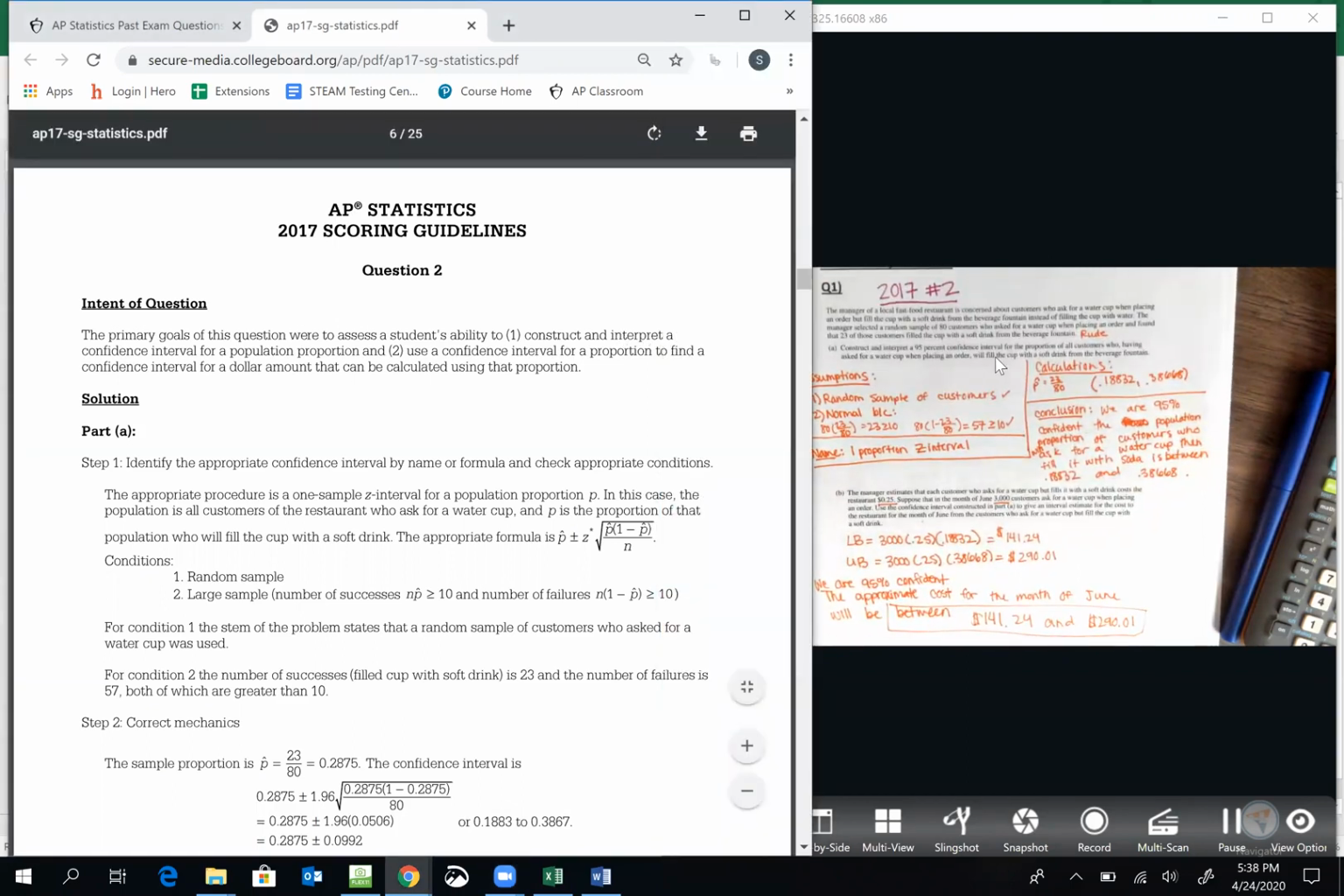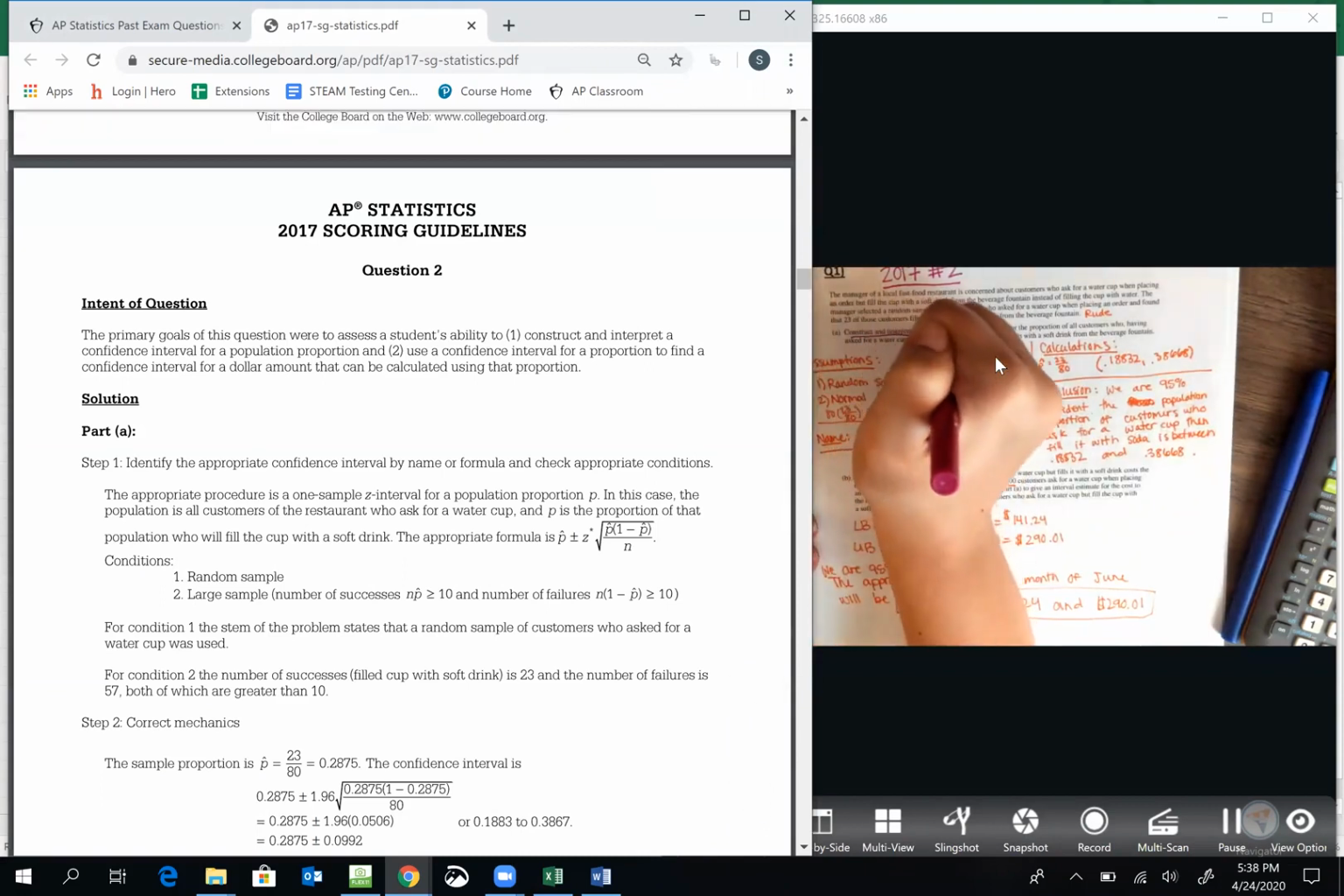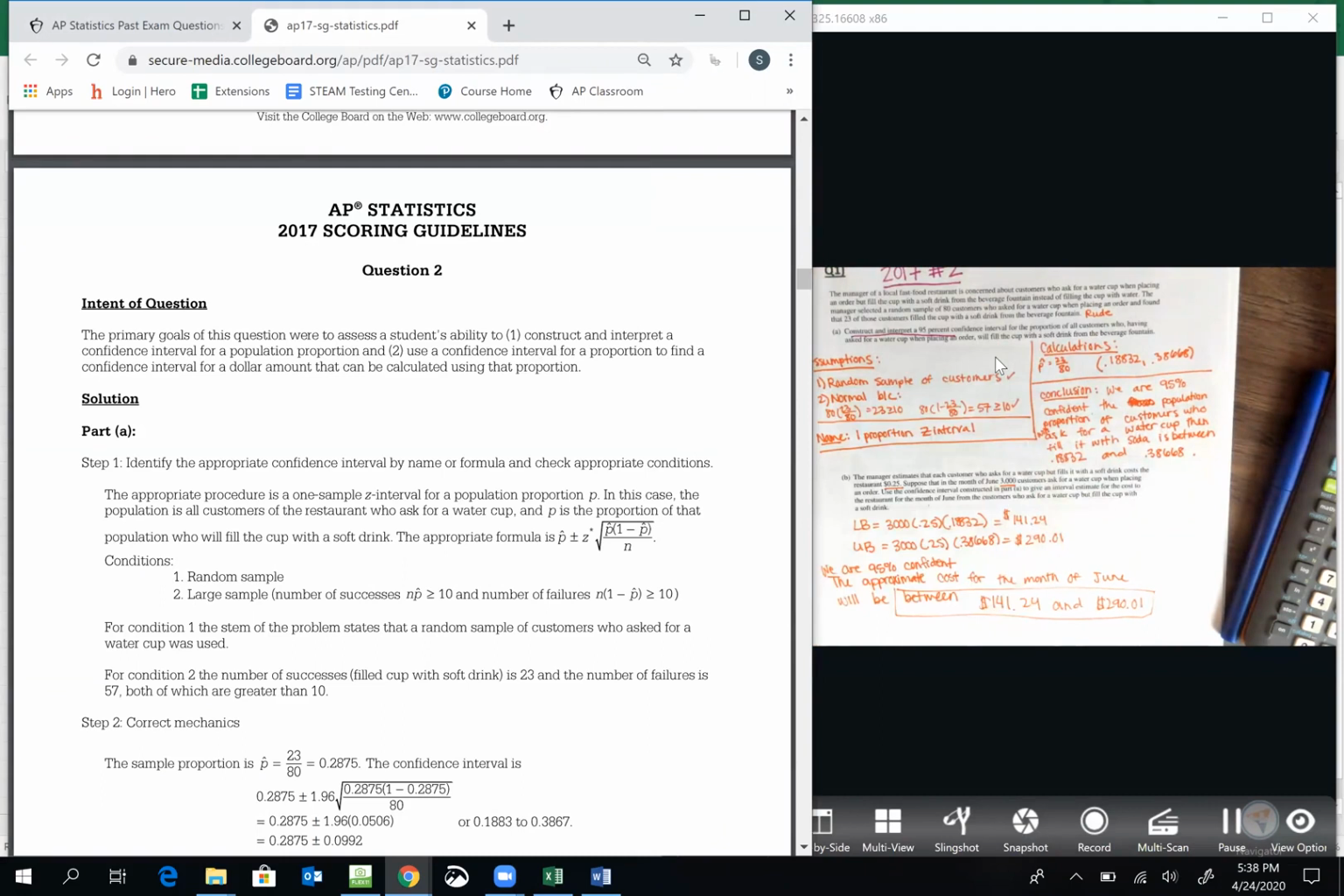So for this first part, it asks you to construct and interpret a 95% confidence interval for the proportion of all customers who have asked for a water cup when placing an order will fill the cup with a soft drink from the beverage fountain.